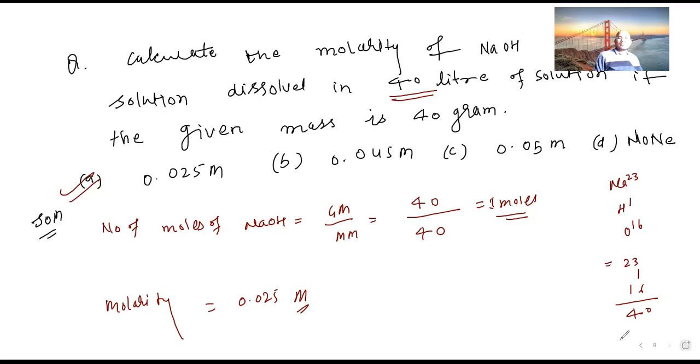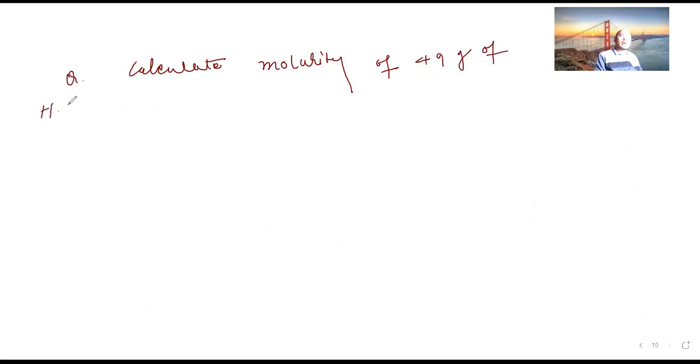Can I erase this? Okay. Question number 2: calculate the molarity of 49 gram of H2SO4 dissolved in 500 ml of water.